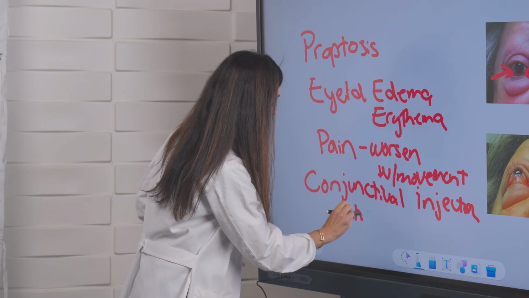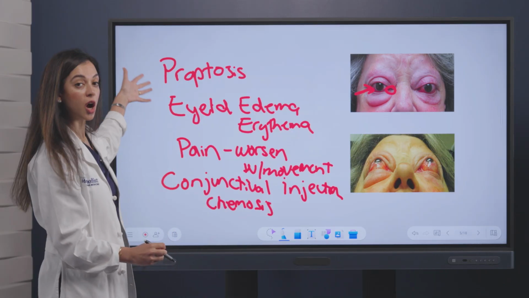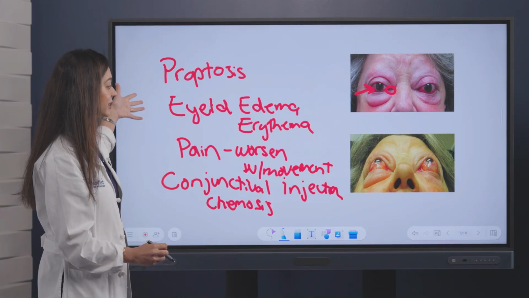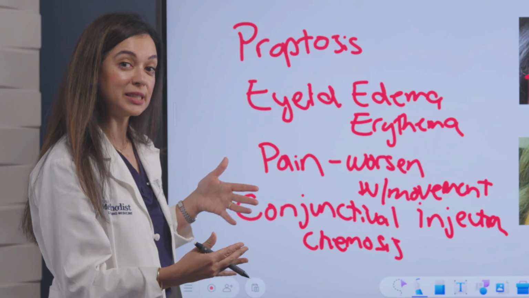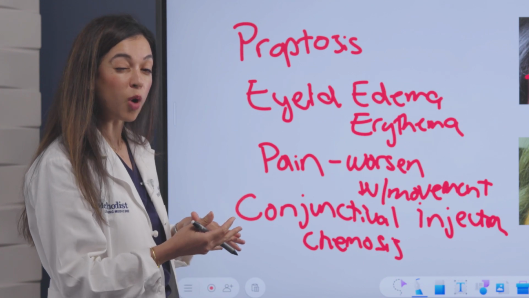So we'll just write chemosis here as well to again go over some of the more common signs that we're going to be seeing in thyroid eye disease. Now, when it comes to symptoms, again, these patients will complain of pain often. They often will have watery eyes.